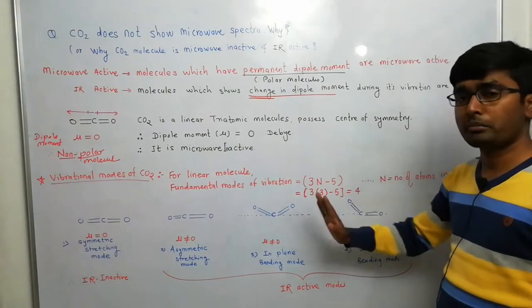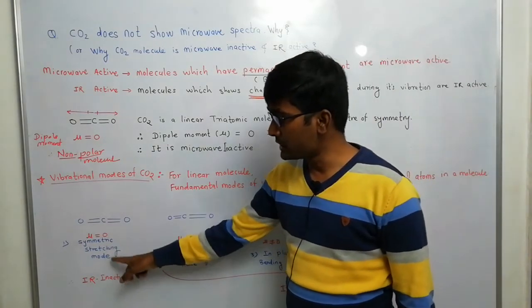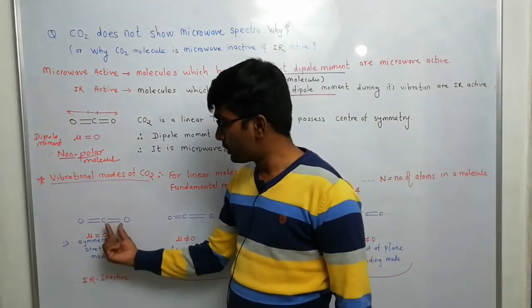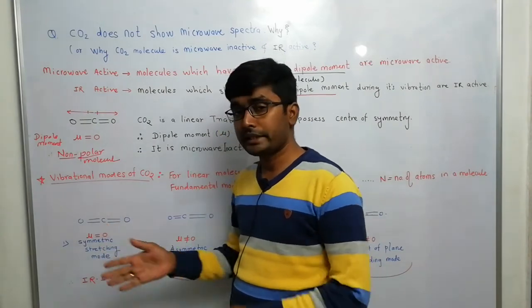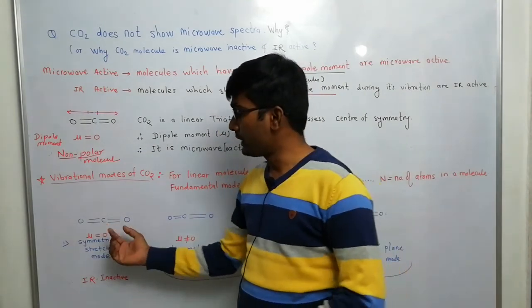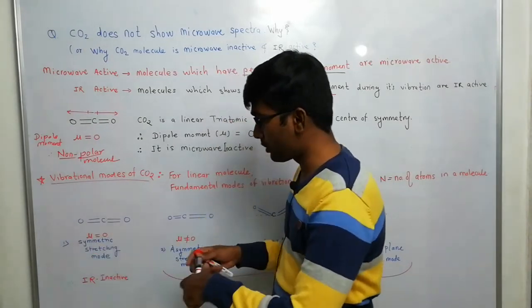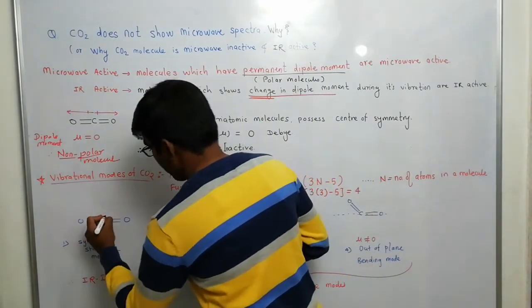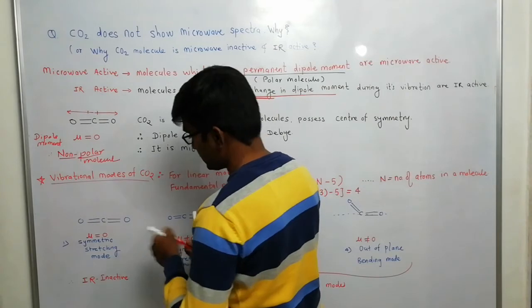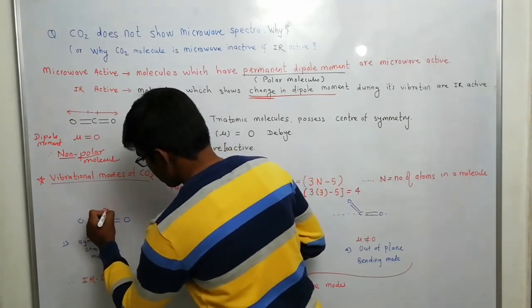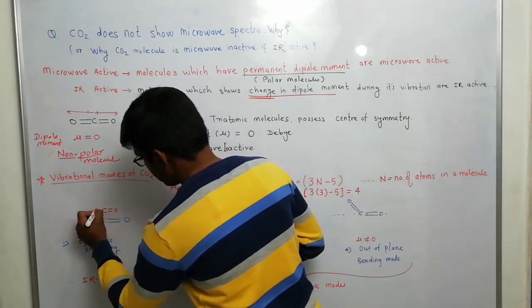Now let us discuss them one by one. This is the symmetric stretching mode. The C-O bonds are getting stretched symmetrically. Either they stretch symmetrically or they contract, or compress, symmetrically. This is a symmetric stretching and this is a symmetric compression of the bonds.